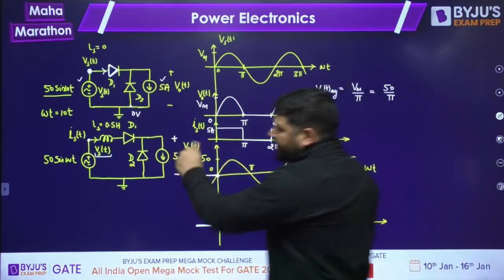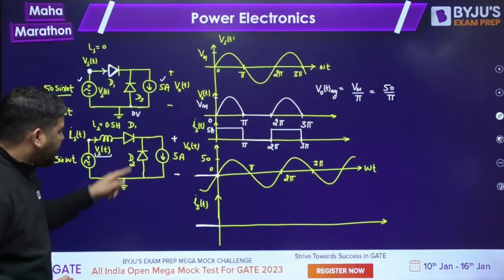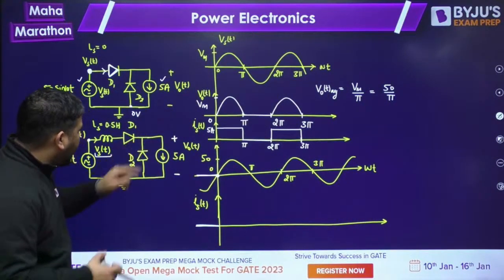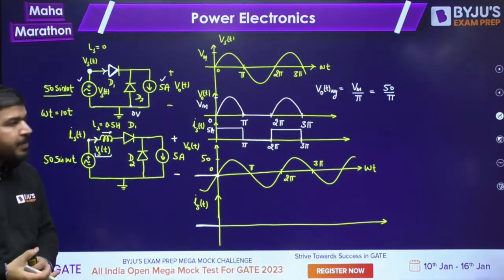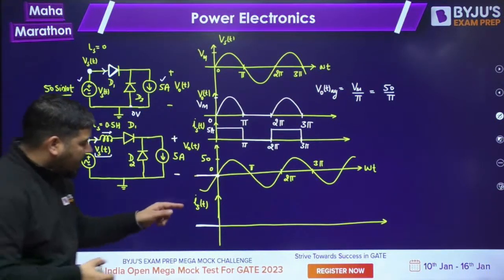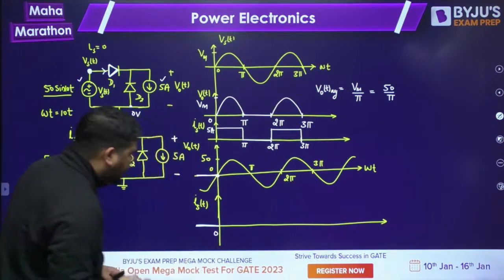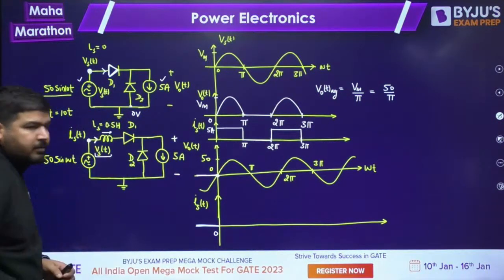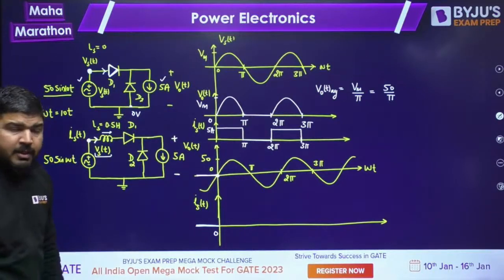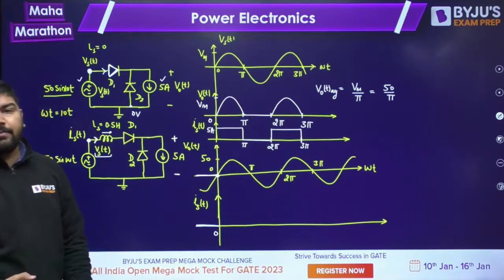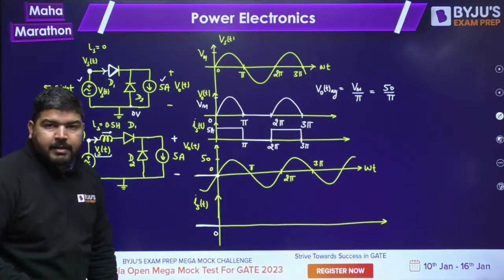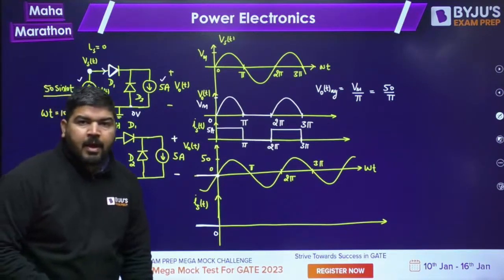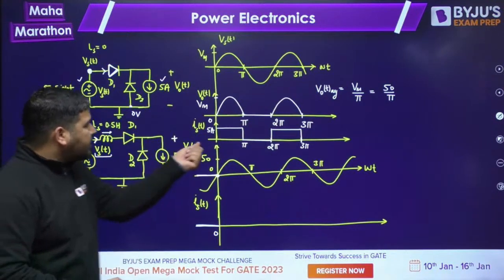But now in this situation, before 0, the current was freewheeling everywhere and the source current was 0. Now, after 0, it is positive. This voltage is positive, so this diode D1 has to conduct. But the problem is, at its anode it has some inductor, and in an inductor, current cannot change abruptly.